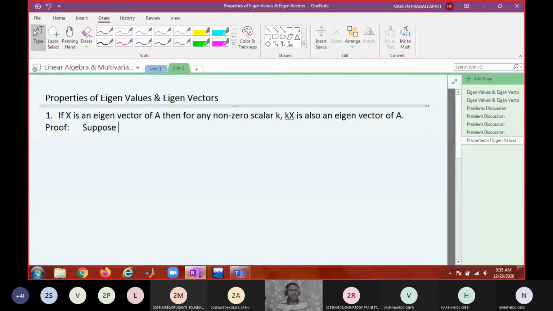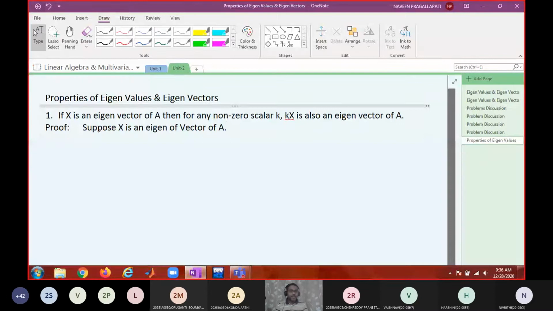Suppose x is an eigenvector of A. That means there is some scalar lambda satisfying the condition Ax equal to lambda x.